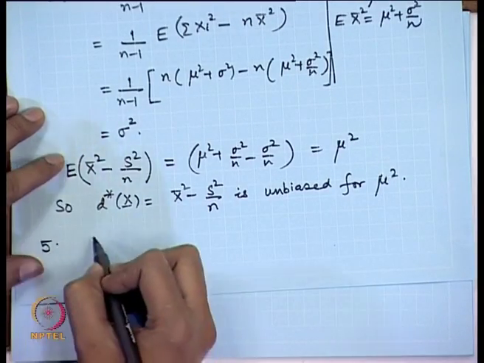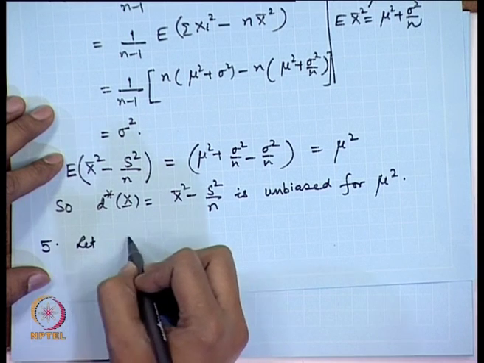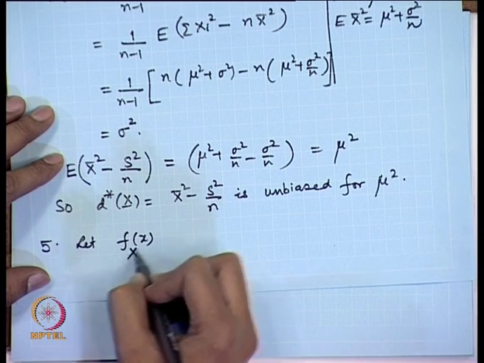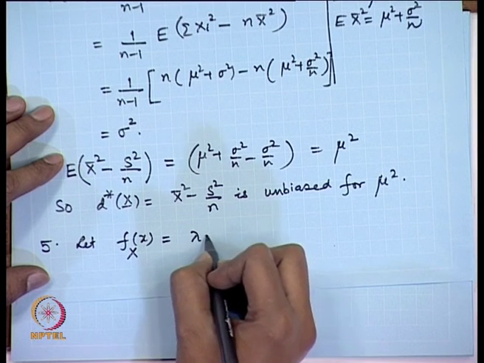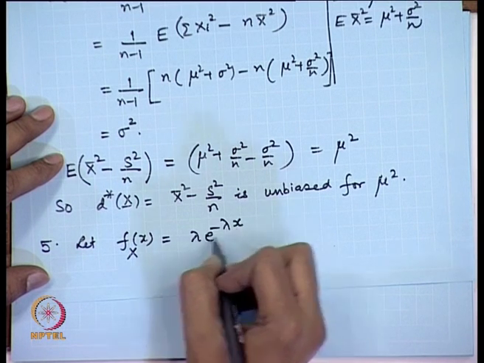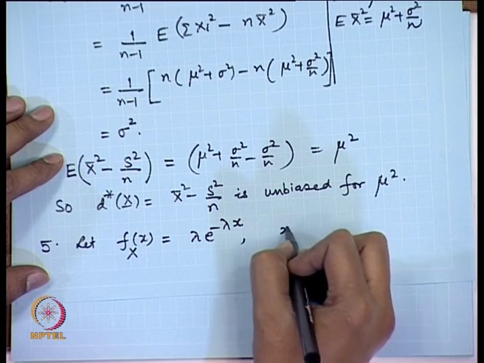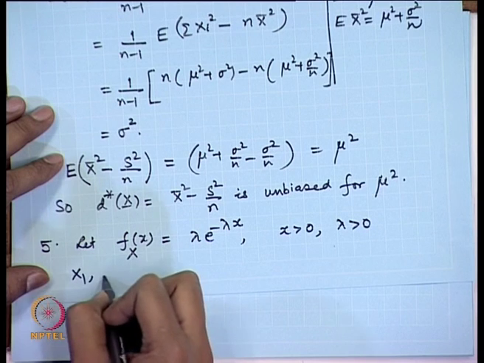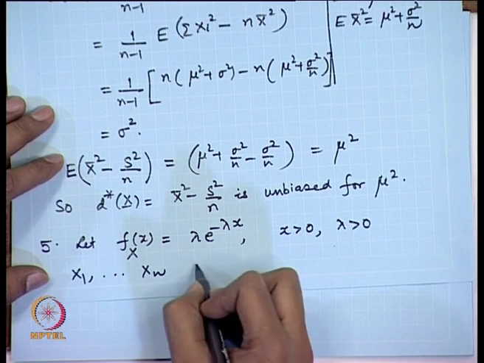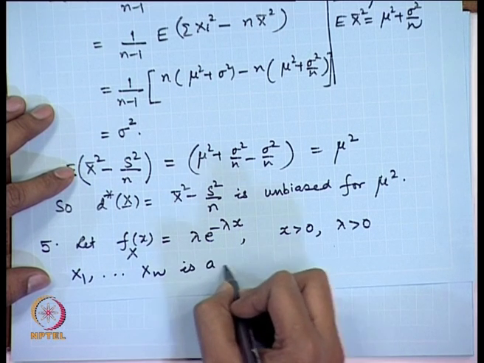Let us consider, say, x having a density of exponential distribution, lambda e to the power minus lambda x. Let x1, x2, ..., xn be a random sample from this population.